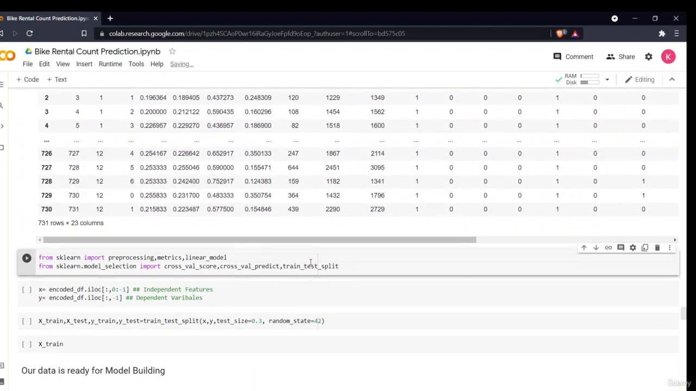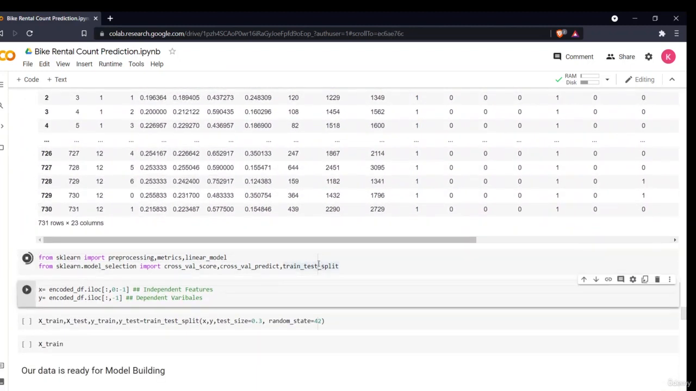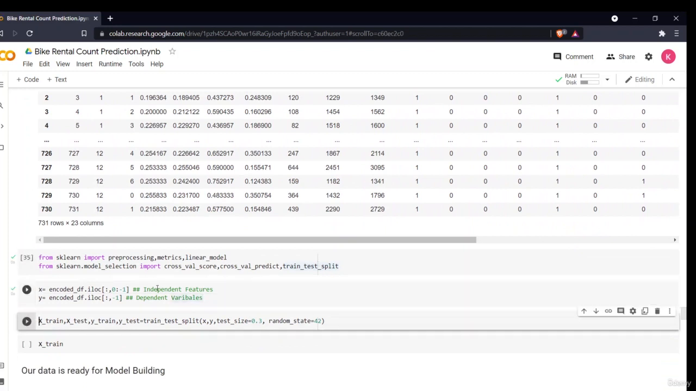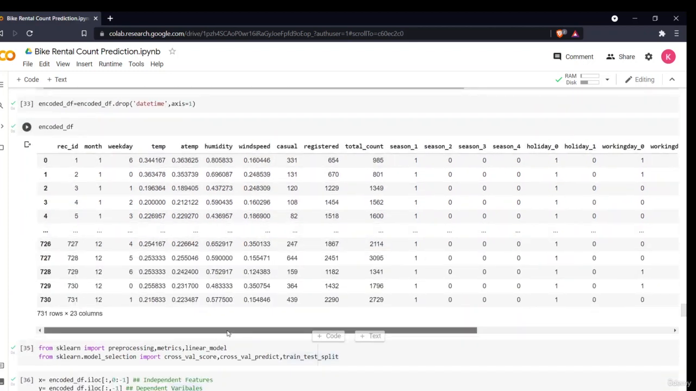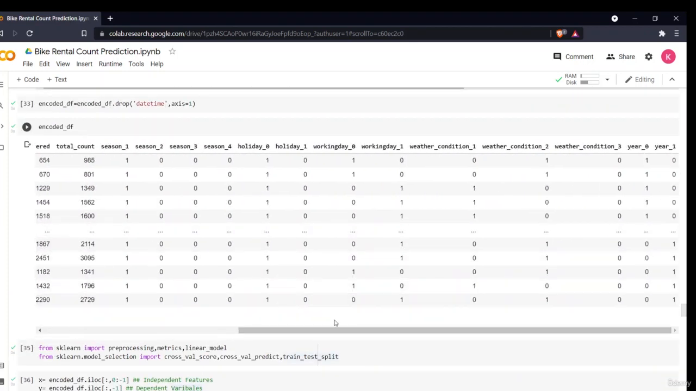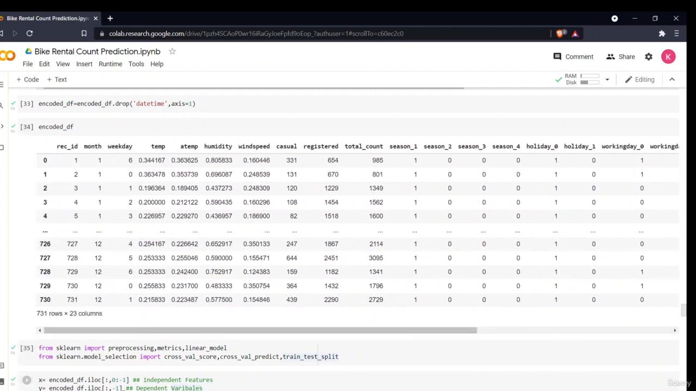What we'll be doing now is splitting our data into dependent and independent variables. Independent variables are all these variables from rec id to all our encoded variables, and the dependent variable is our total count.